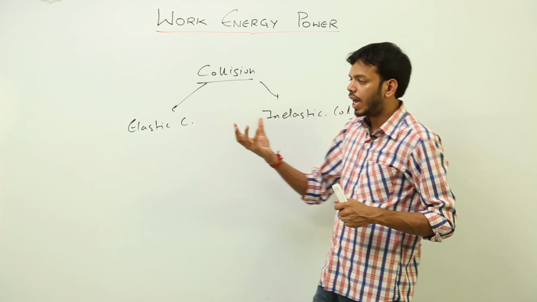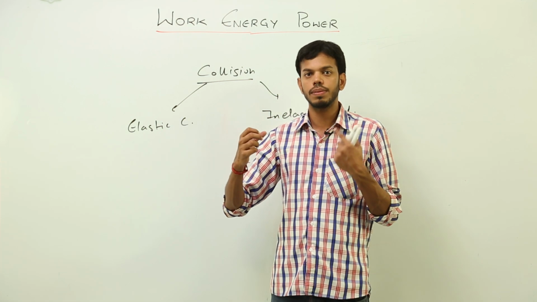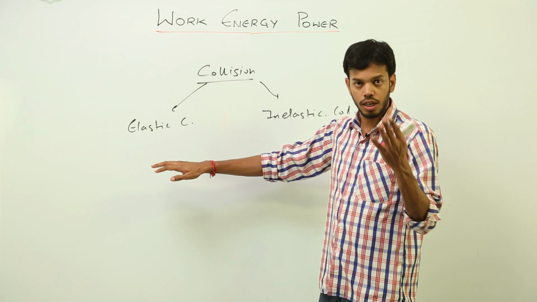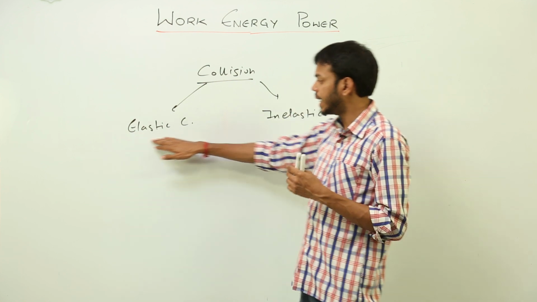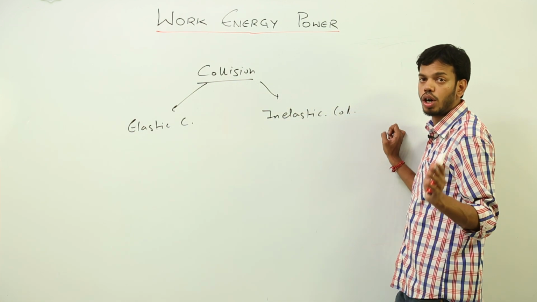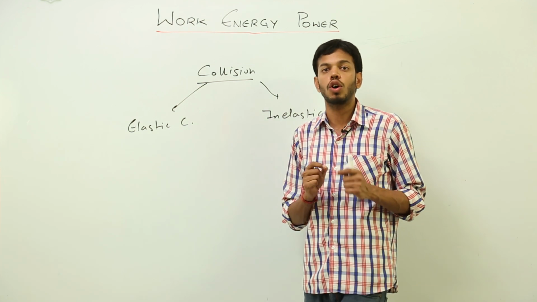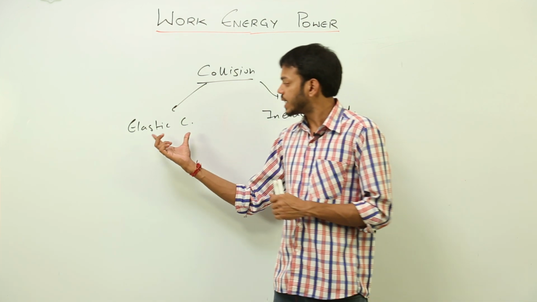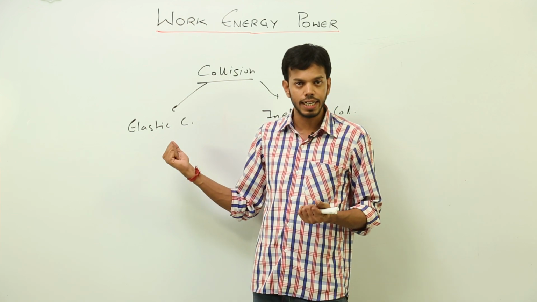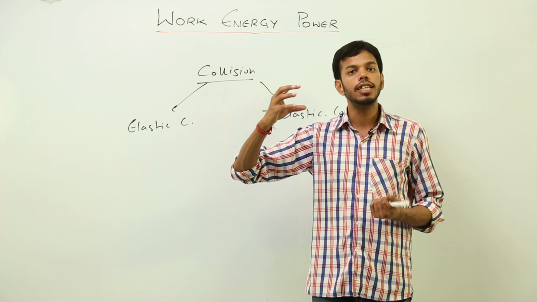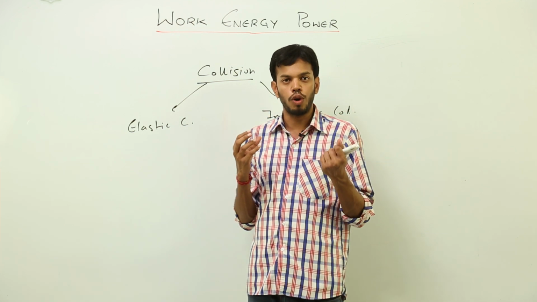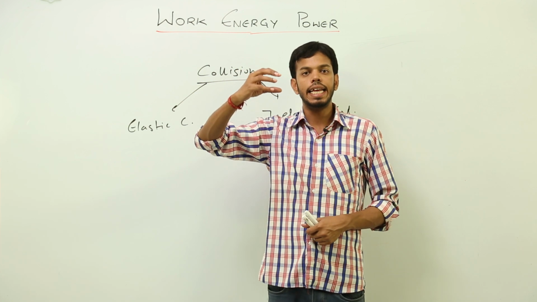I'll give you the example, but in actual practice, perfectly elastic collision and perfectly inelastic collision do not ever occur because there is definitely some sort of loss of energy everywhere. So elastic collision, as per the definition, should not have any loss in kinetic energy. But consider a tennis ball or a golf ball or a marble at this height, and I drop it.